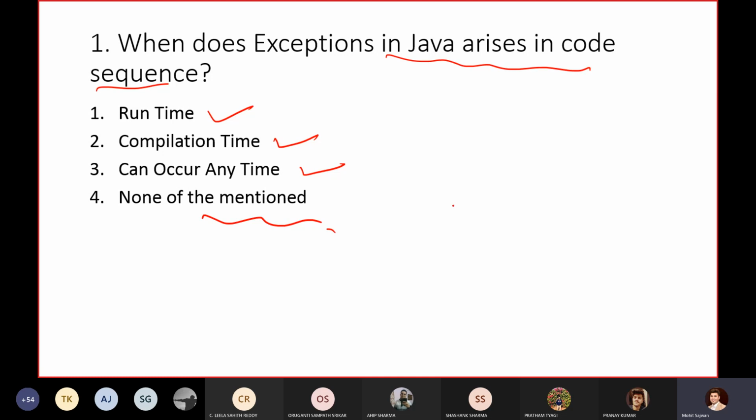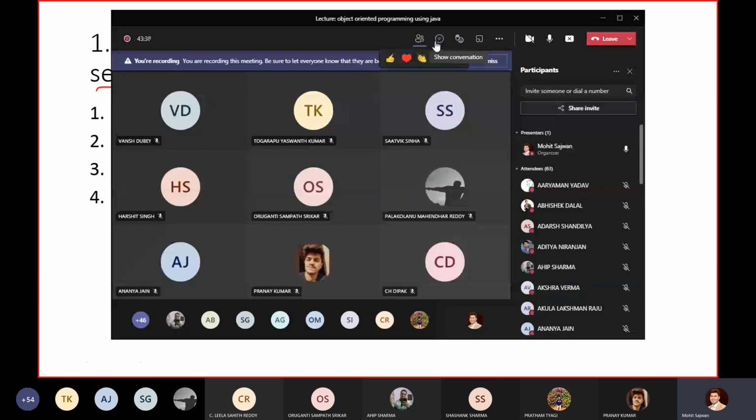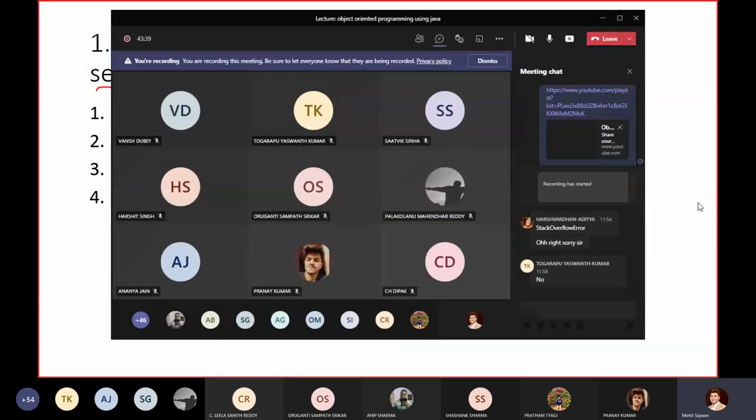Generally here I'm not asking about the error. I'm asking when an exception generally occurs: during runtime, compilation time, or anytime. I'm not talking about this statement, so just give me your answer. You can directly post your answer in the chat box. The problems are quite simple, so just post your answer.